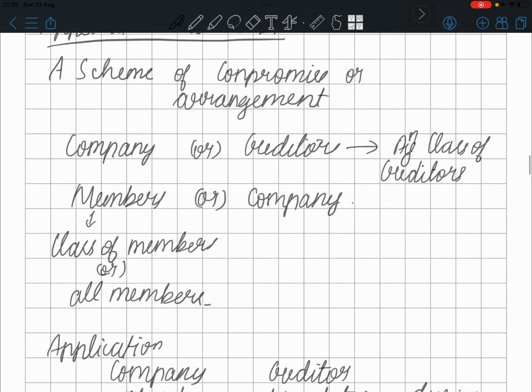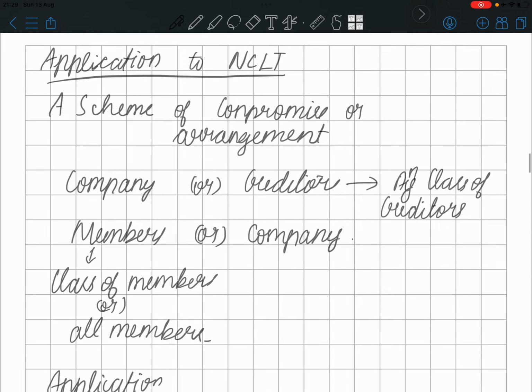I'm going to revise it a bit. The scheme of compromise and arrangement: who can go? The company or the creditors, any company, a class of creditors can go. Members, a class of members. What do we mean by a class of members? Preferential shareholders, normal shareholders, preferential convertible shareholders.